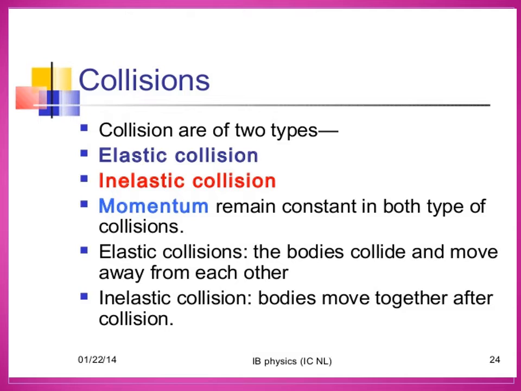The first body exerts a force F12 on the second body. From Newton's third law, the second body exerts a force F21 on the first body. So this causes a change in the momentum of the first body and the second body. You understood?